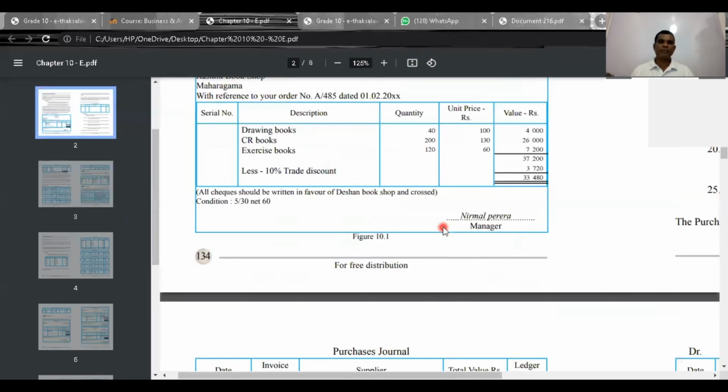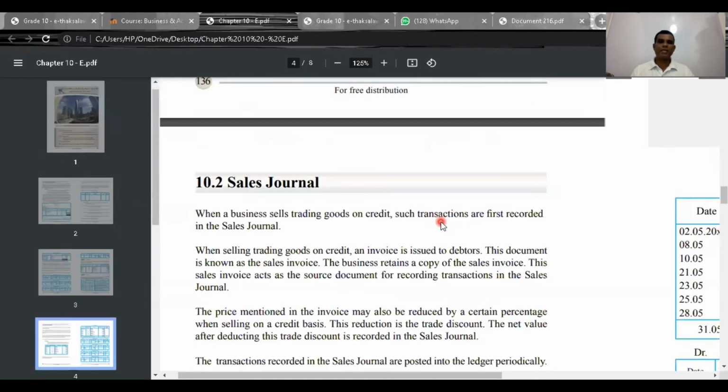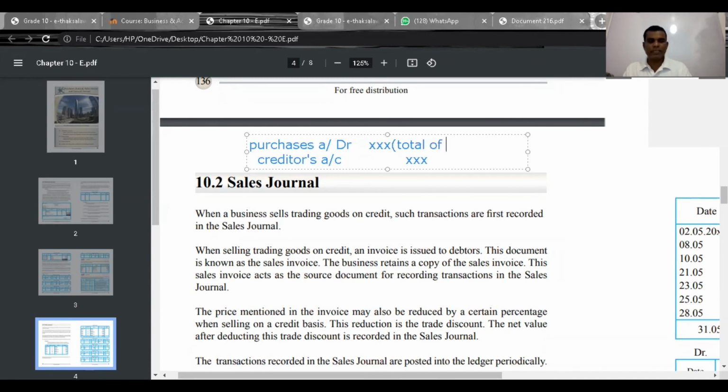Please write the double entry. Purchases account debit, and then creditors account credit. Now this is the double entry. Here you can write total of purchases journal, within bracket, total of purchases.